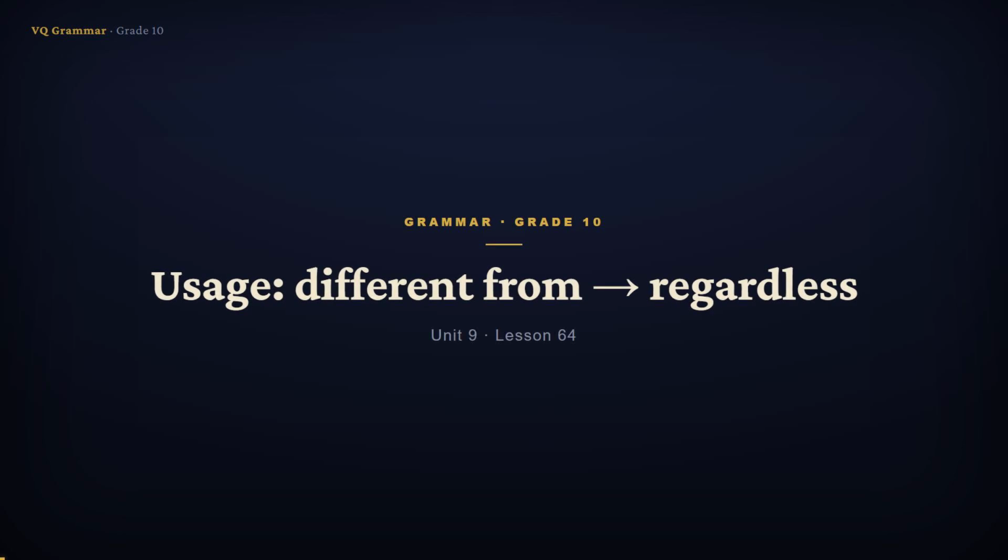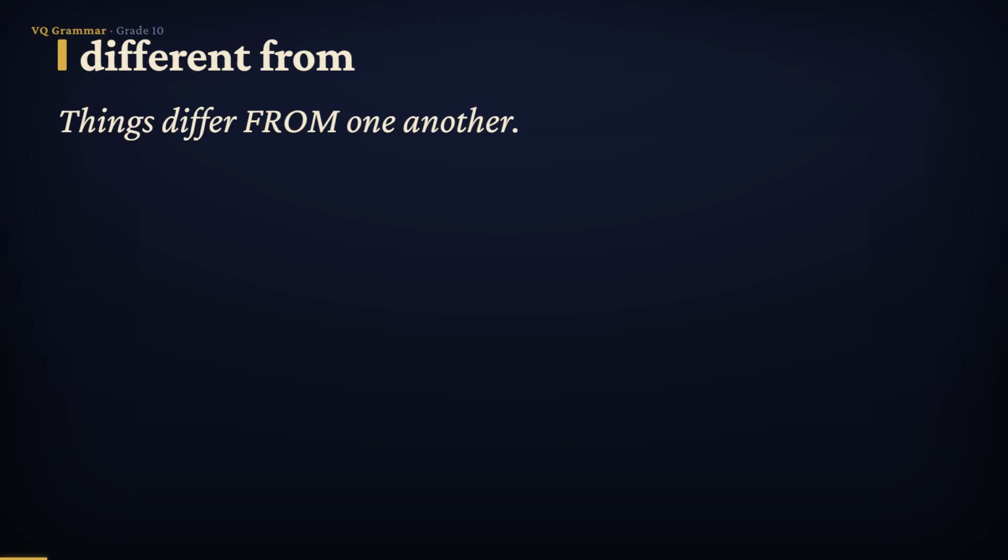This is Unit 9, Lesson 64, and we are deep in the usage glossary, that collection of word pairs that sound alike, look alike, and get swapped for each other constantly. Today we run from different from all the way to regardless. 7 pairs, and each one comes with a memory hook you can actually keep. Some of these you may have been getting wrong your whole life, and by the end of this lesson, you will never get them wrong again. Let's go. Let's open with a pair that trips up almost everybody.